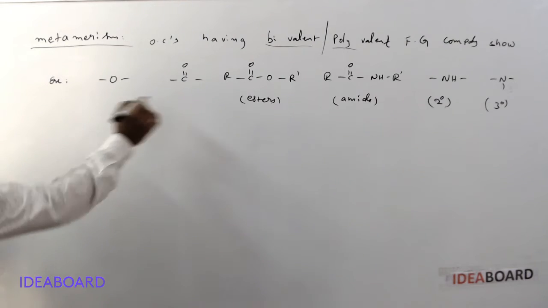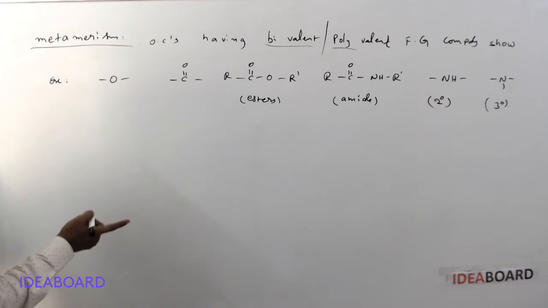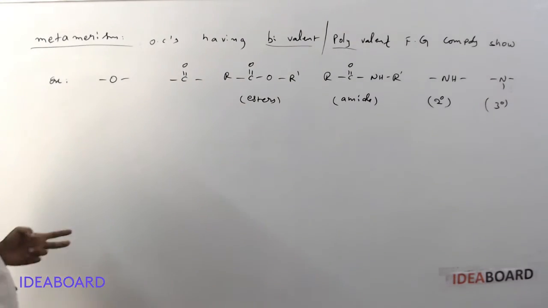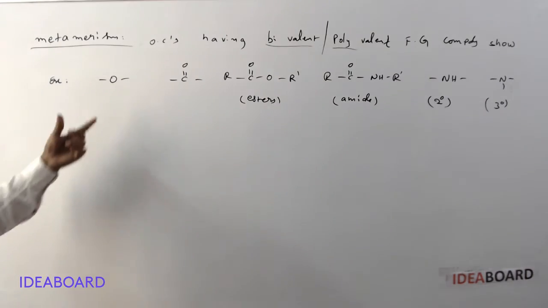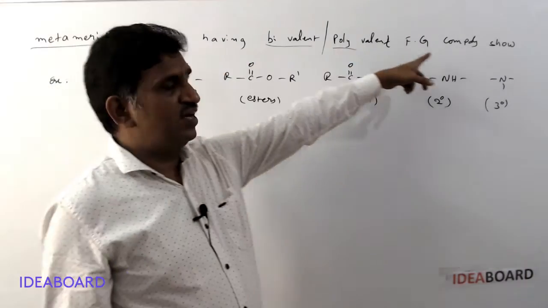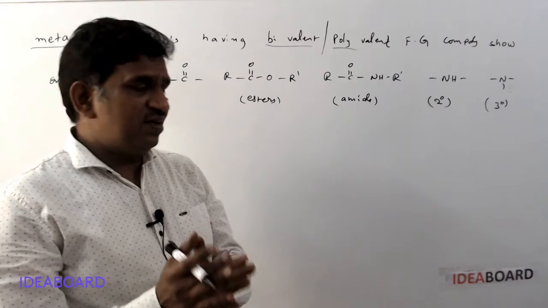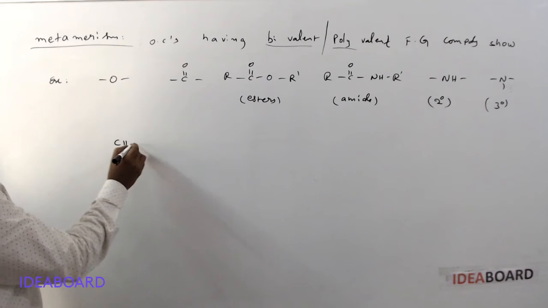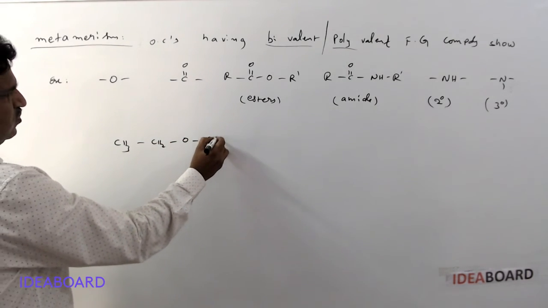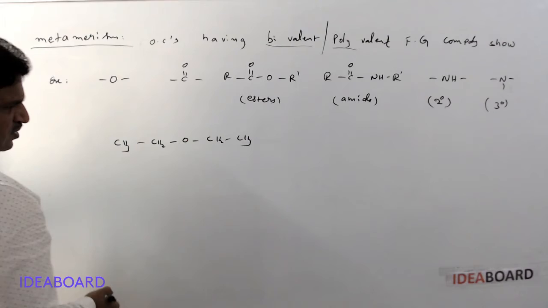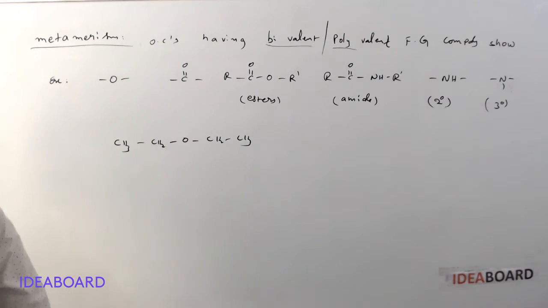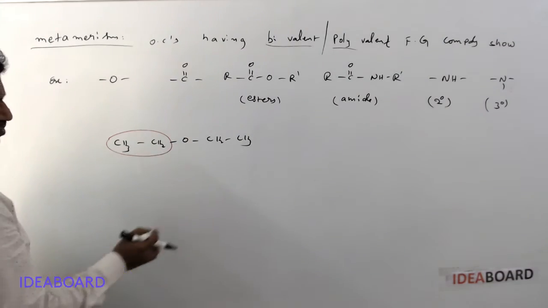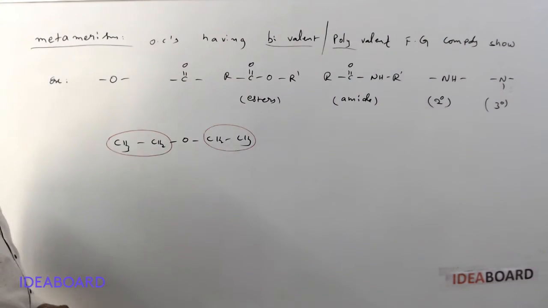What is metamerism? Organic compounds having the same molecular formula, but they differ in the nature of alkyl groups attached to this bivalent or polyvalent function group. They differ in the nature or size of the alkyl group. Suppose CH3, CH2, O, CH2, CH3. Here what is it surrounded by? Here it is surrounded by the ethyl group. Here also it is surrounded by ethyl group.